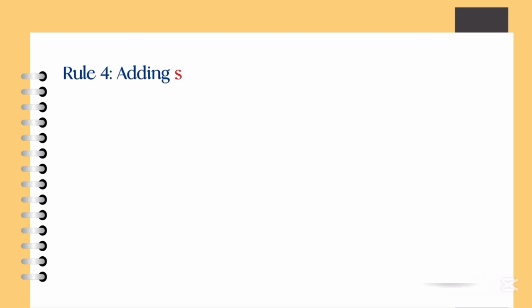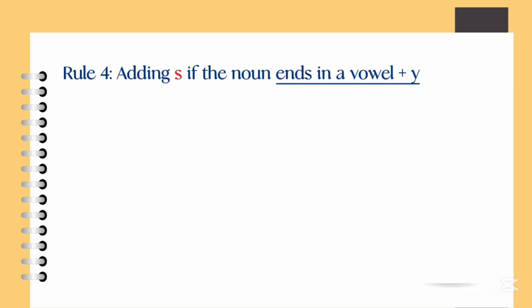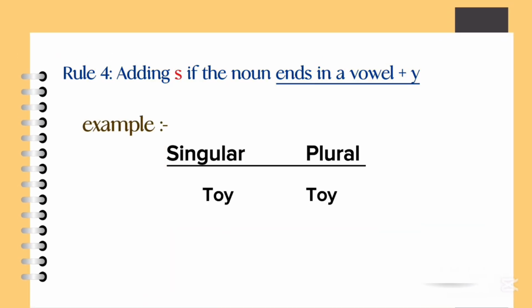Rule 4. Add s if the noun ends in a vowel plus y. Example: toy, toys, key, keys, boy, boys.